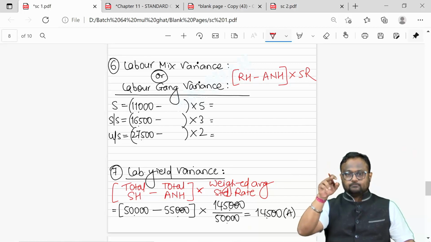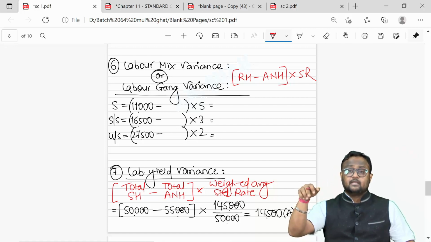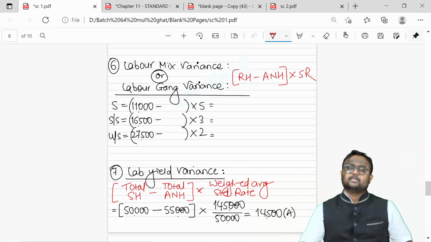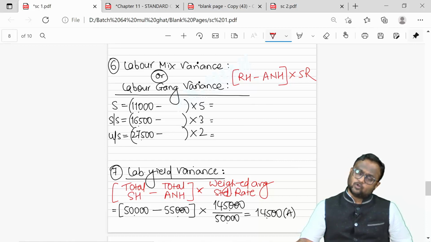So get the time, split that into two parts, idle time and efficiency. Efficiency will be standard hours minus actual net hours worked, and mix variance and yield variance will also be based on net hours. Revised hours will also be calculated based on net hours.